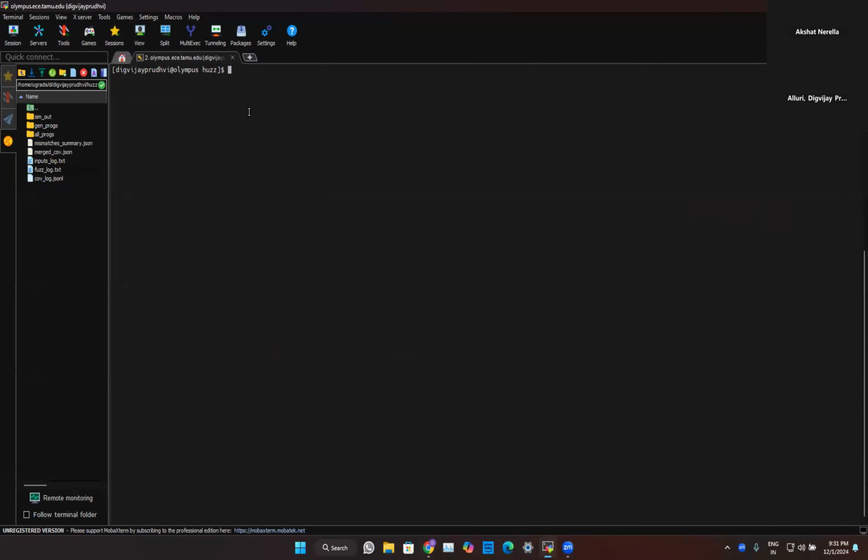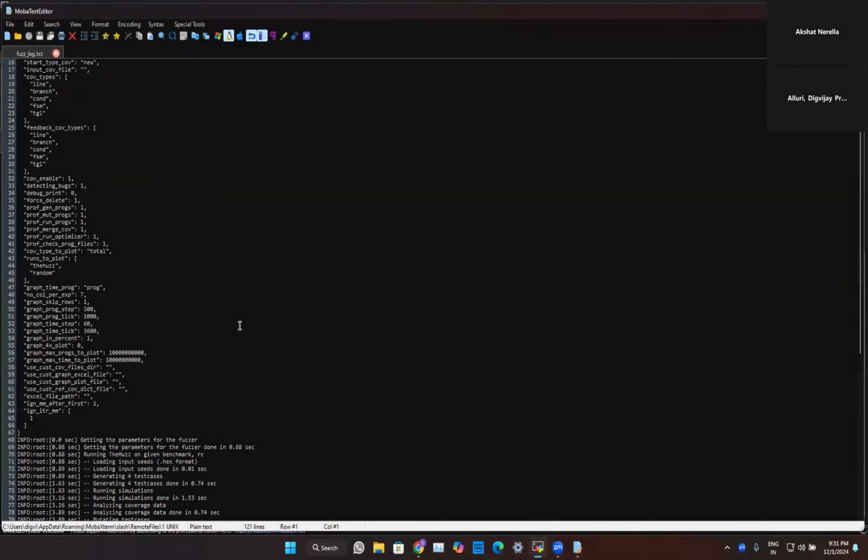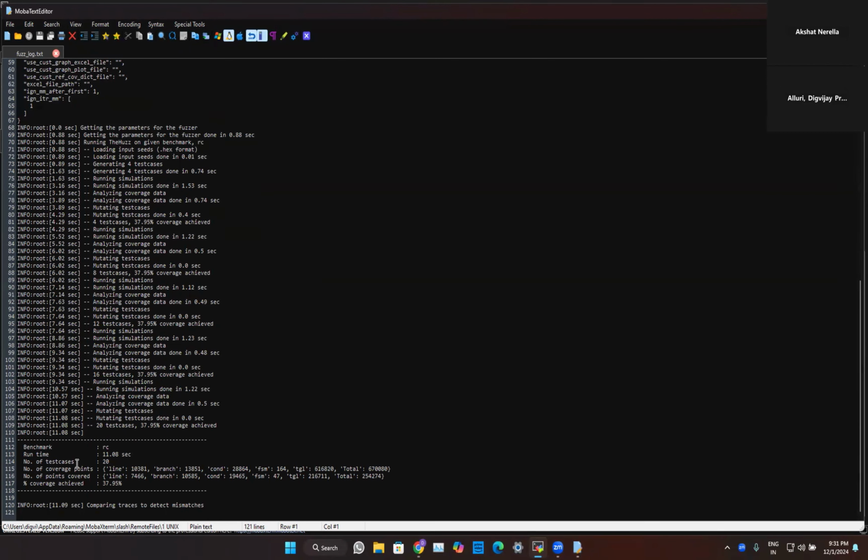So if I go to the mobile XTherm and I run this part, it's going to set up. It's going to say setup is complete. I'm going to stop this in between because it's going to take a couple of seconds to run. And to show you the files which have been created, I'm going to open this up. It's going to show the respective benchmark and the test cases. And yeah, this is about it.